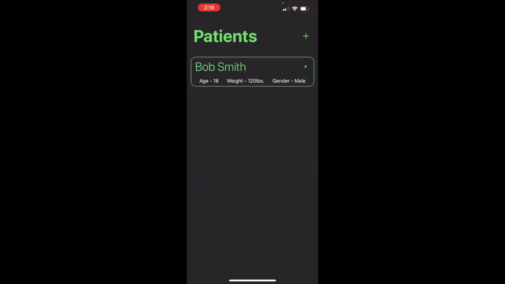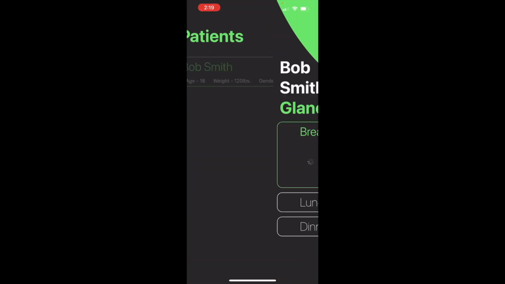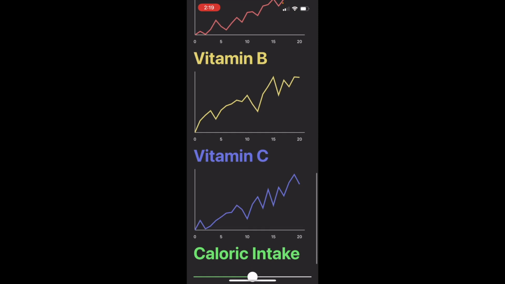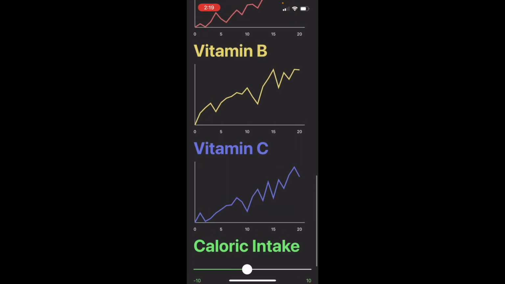And here we have the app the therapist would use to facilitate the patient's treatment. Starting out, we have a blank patient screen. The therapist must first scan the patient's QR code on the app. After doing so, the patient's treatment information, consisting of the day's meal plan and cumulative nutritional graphs, becomes available to monitor and tweak by modifying the caloric intake parameter.